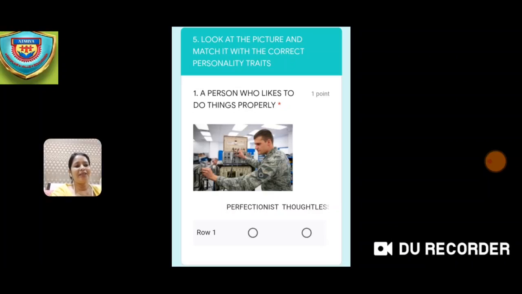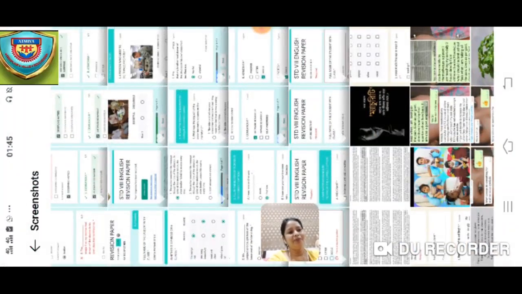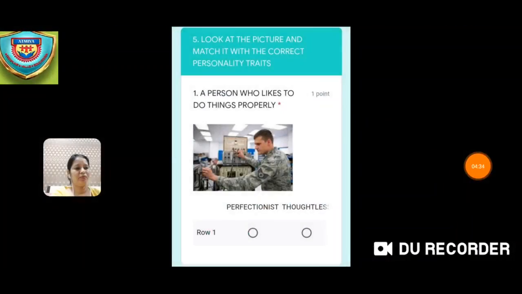Now in the next page, you will see the picture. The pictures will be given and the question will be given. So you need to put a tick against the correct option. So the first, these are the personality traits which are given on page number 17. So children, you need to see the picture and match accordingly along with the correct option which is given.